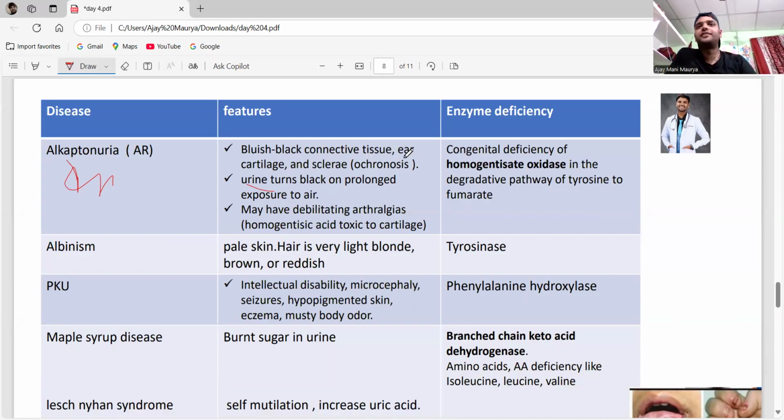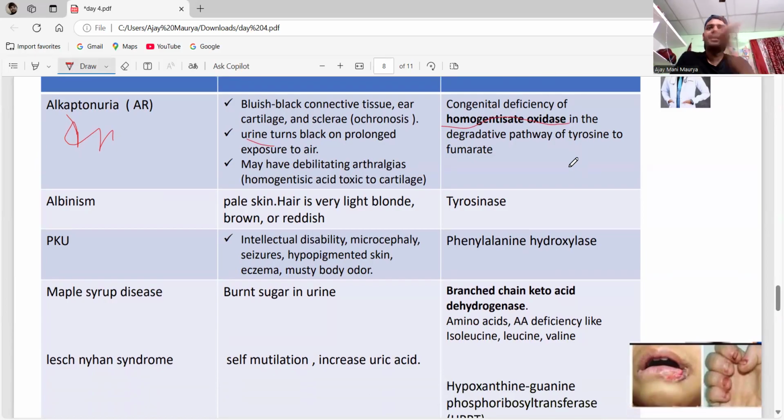Okay, what is the enzyme deficiency? It is homogentisate oxidase. I think everyone knows about this one. Next one is albinism. In albinism, there is pale skin, and hair is very light and blonde. Albinism is due to tyrosinase deficiency.